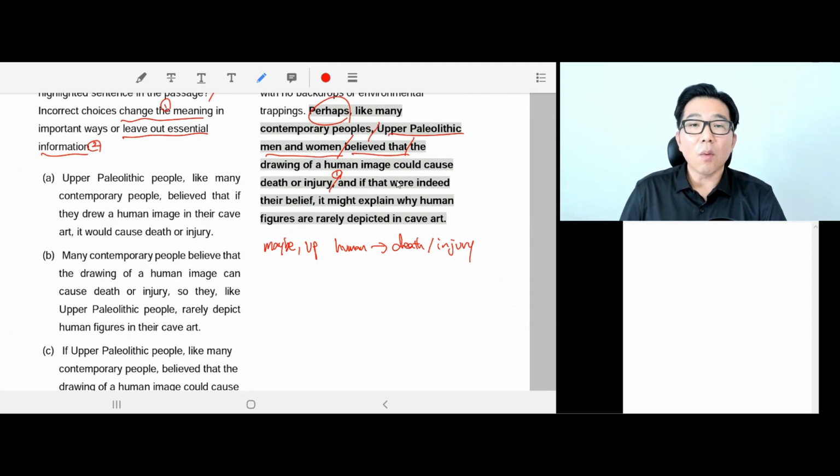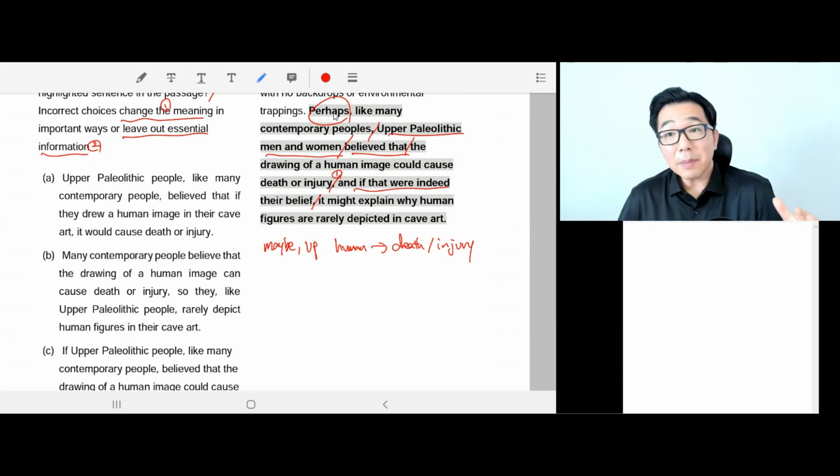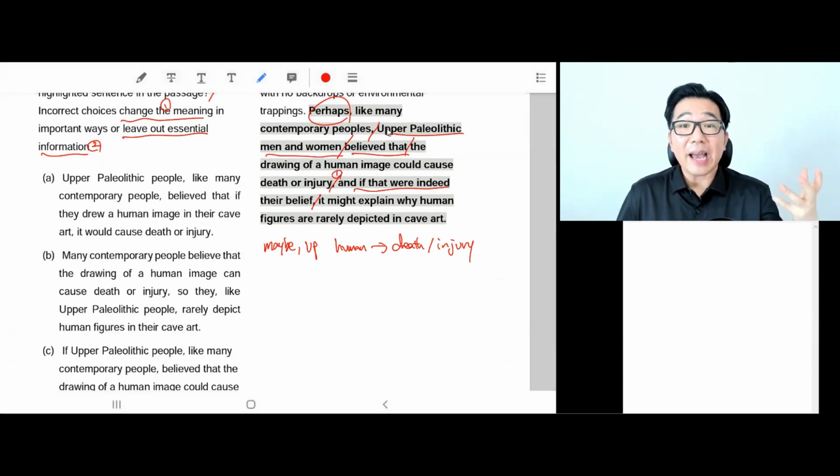So if that were indeed their belief, if this was true, remember it's perhaps, okay? They're still saying possibly, maybe. They're not stating the fact that Upper Paleolithic people believed that. Instead, they have perhaps, maybe here. So that's why there's probably a repetition here as well. So let's take out the perhaps.